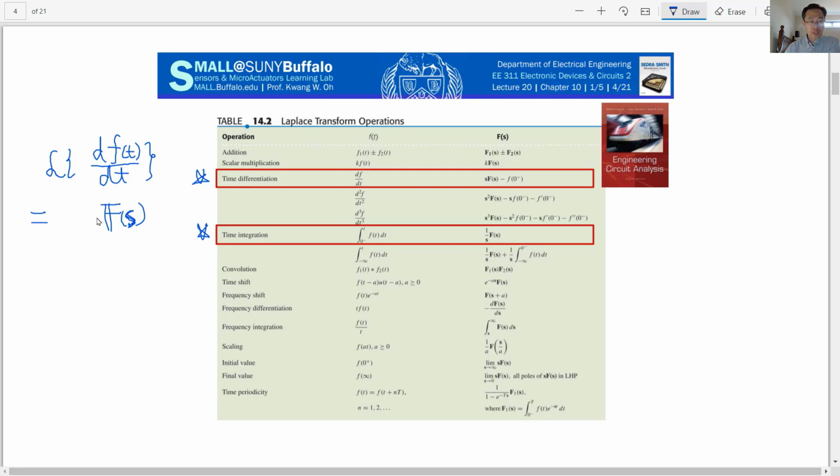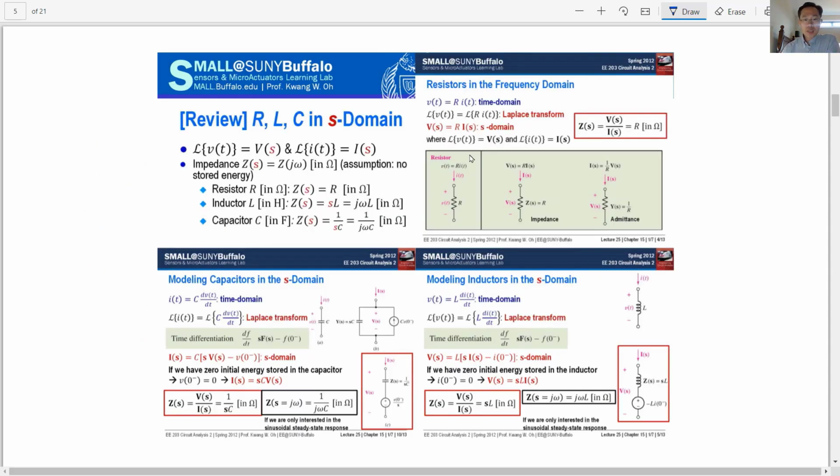But if you take the derivative, an s comes out: s times F(s). Likewise, if you take the integral of f(t), you get F(s) divided by s.